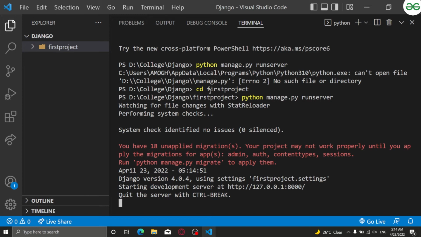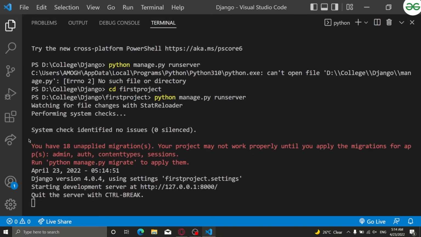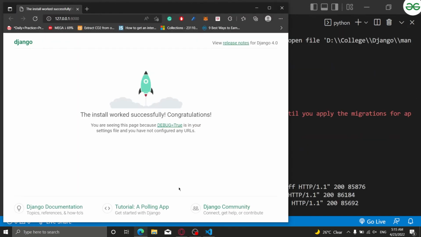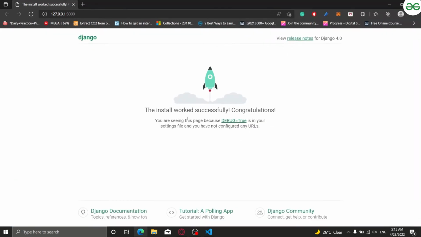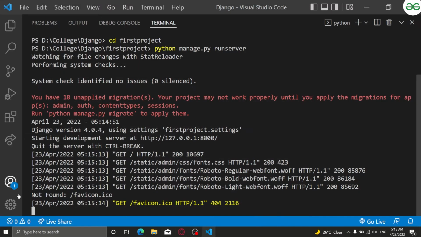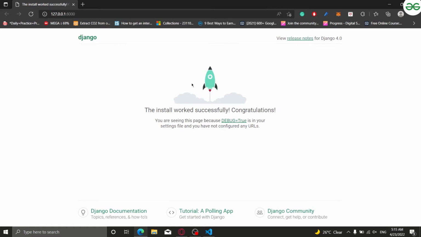Now you can see that our server has started to run, and it's going on. It says that it is starting the server at http://127.0.0.1, right? And we will just open that, and as soon as I opened it you can see some sort of changes occurred here, right? Where is the website? Yeah, you can see that we have created our first website. Congratulations to everyone who is coding with me, we have created our first website.